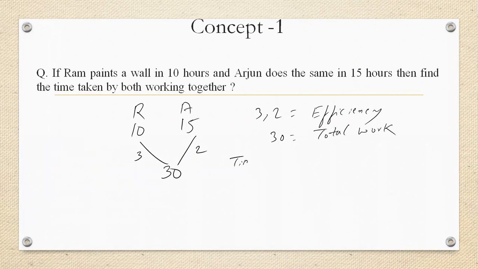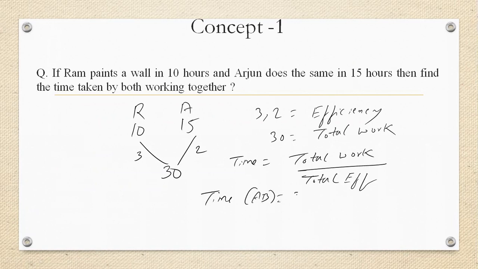So the time taken is total work divided by total efficiency. That means the time taken by A and B is equal to 30 by 5, 6 hours. Why in hours? Because the question was given in hours. So this is the first concept.